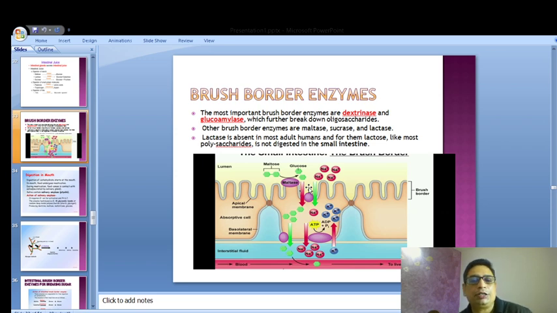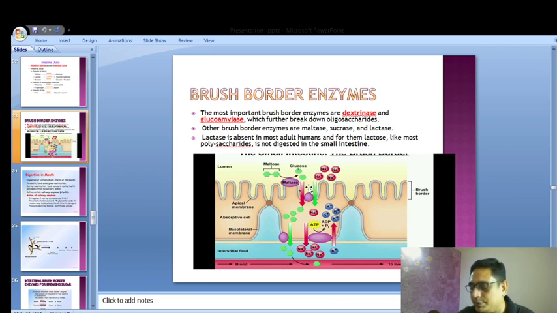So brush border enzymes, the most important brush border enzymes are dextrinase and glucoamylase, which further break down oligosaccharides. Now what are oligosaccharides? Oligosaccharides are two chains of glucose attached with each other. Remember we covered last day that things like lactose or sucrose, these are all oligosaccharides. So dextrinase, I'll talk more about dextrinase later on. So these are important brush border enzymes.